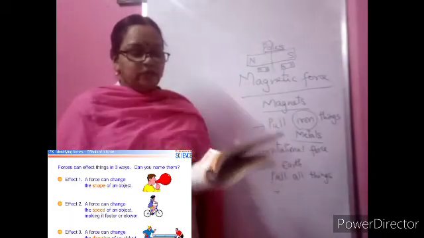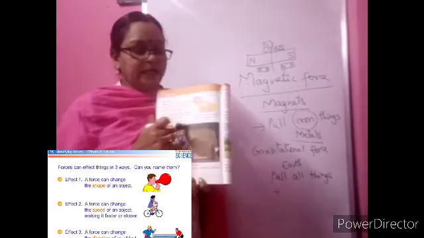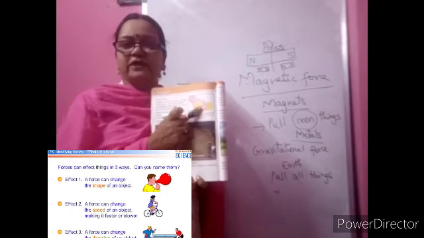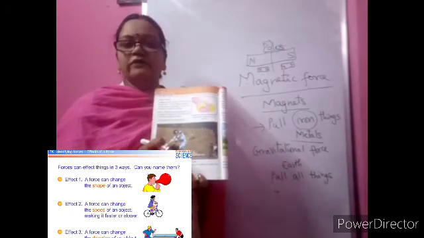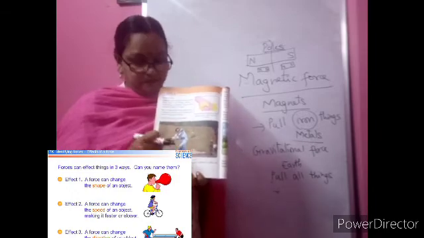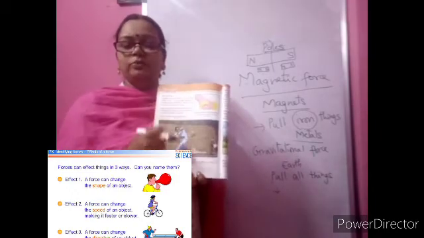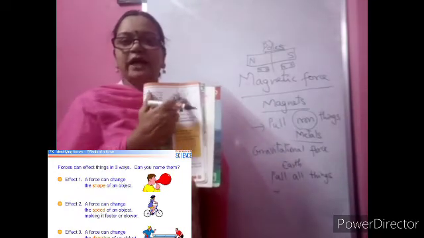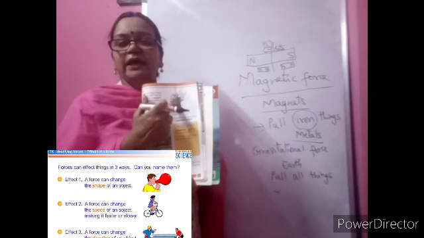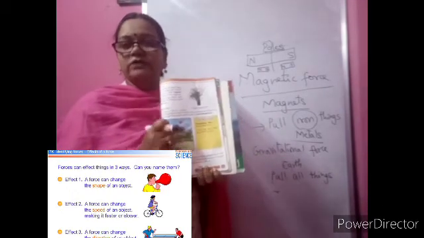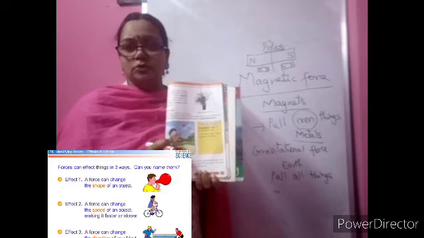Next page you can take and see here again, pressing and changing the shape of the sponge. The effect is changing shape. Here, what is the effect, children? The speed of the ball may increase and also the direction may change. The batsman is hitting the ball. See the two pictures. And magnetic force, children. Magnet, and you see the iron nails how they got stuck on the edge, that is near the pole. Even you can see an example for gravitational force in this, which you are going to learn in the next class also.